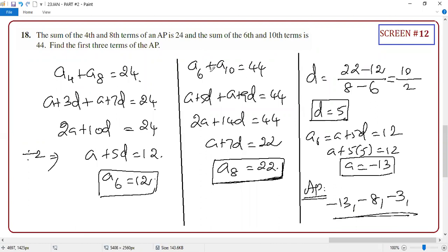I want you guys to try these sums and make sure all the sums are clear, with no doubt. We'll see series in the next class, just one day, with only one or two formulas. I'll make the relation between Sn and An. By next class, your AP is over from your NCERT. Then we will spend one or two days solving board exam level questions, which will help you for your board exam as well as your 11th and 12th.